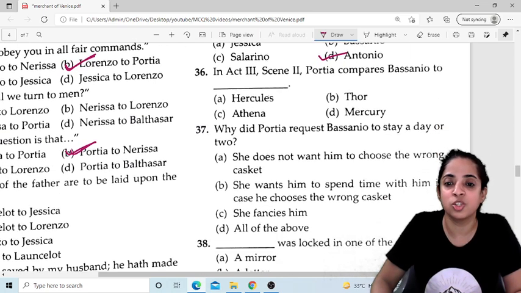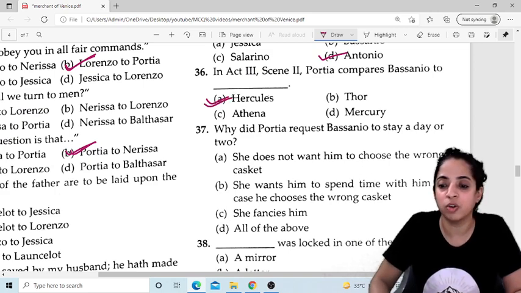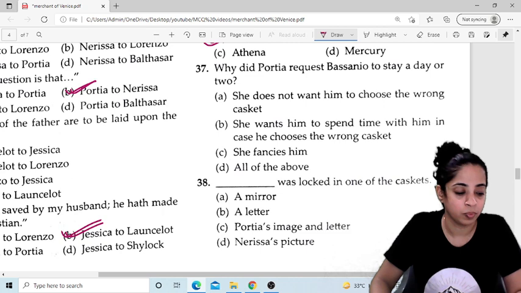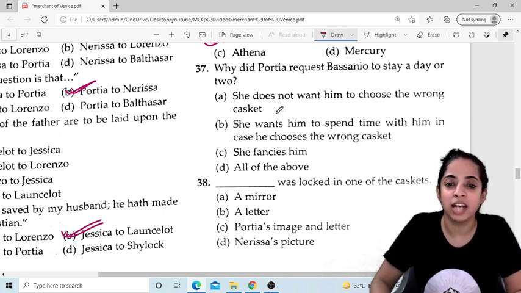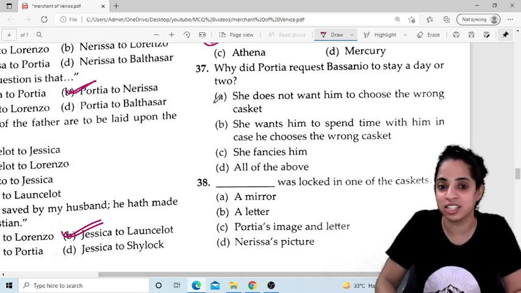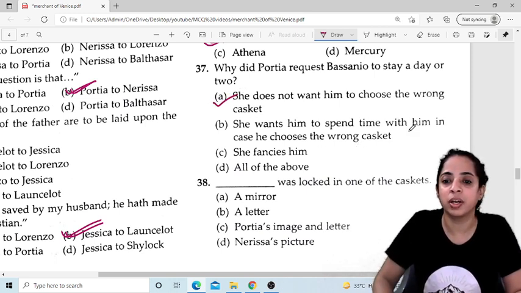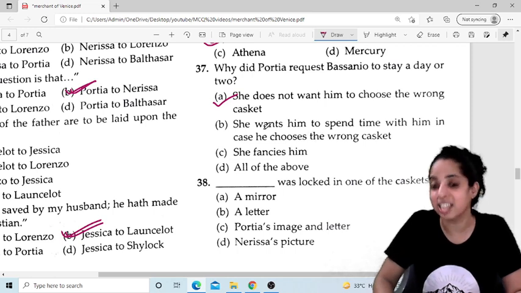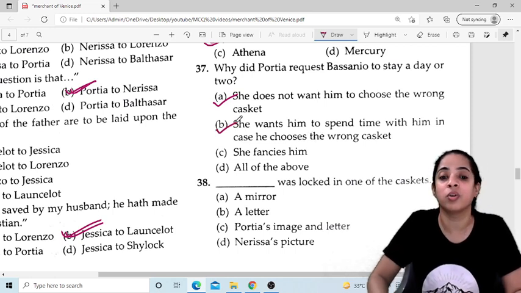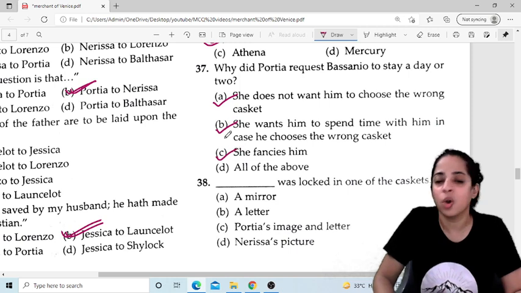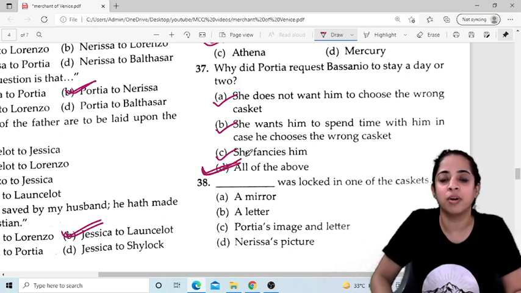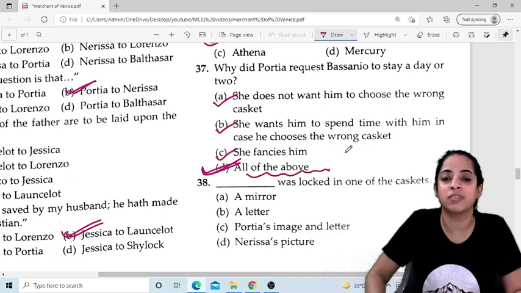In Act 3 Scene 2, Portia compares Bassanio to whom? To Hercules. Yes. Why does Portia request Bassanio to stay a day or two? Because she does not want him to choose the wrong casket. Yes, this was correct. She wants him to spend time with her in case he chooses the wrong casket. Yes, because she had fallen in love with him already, and she fancies him. So all three options are correct. All the above is the answer.